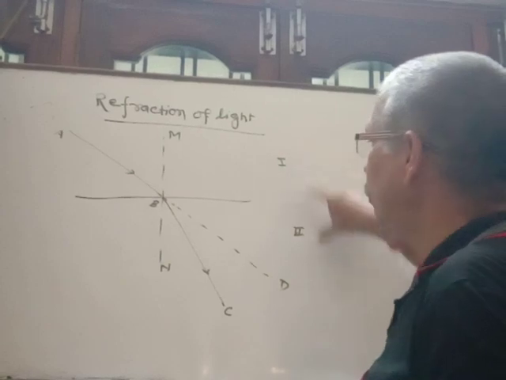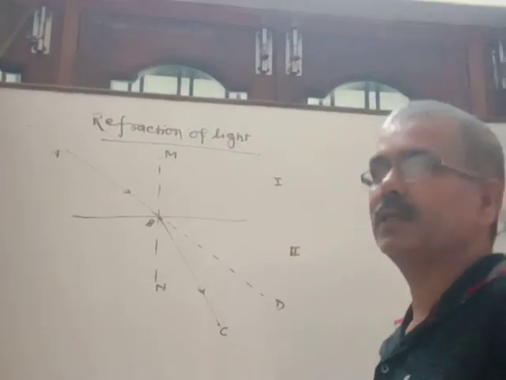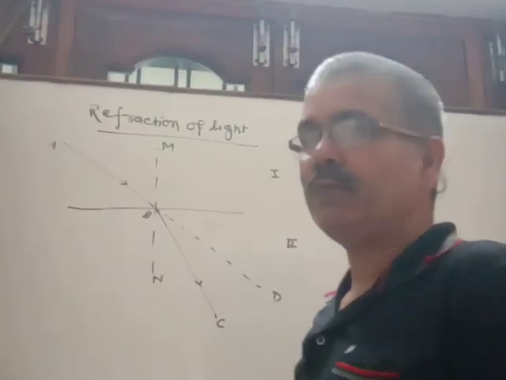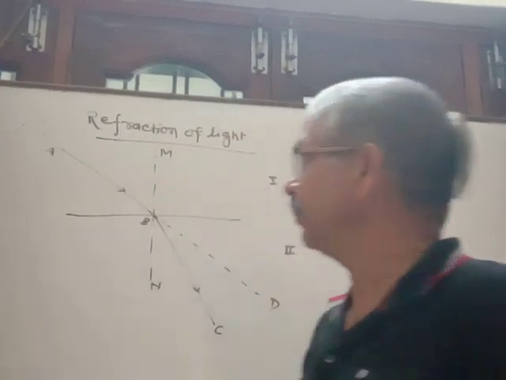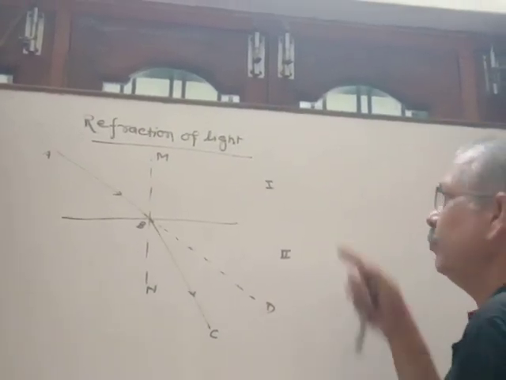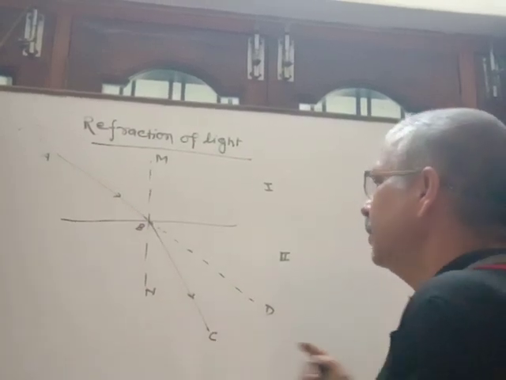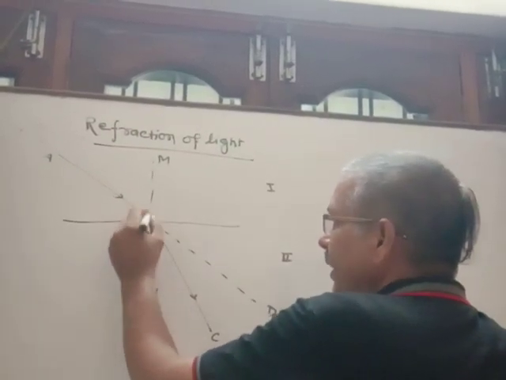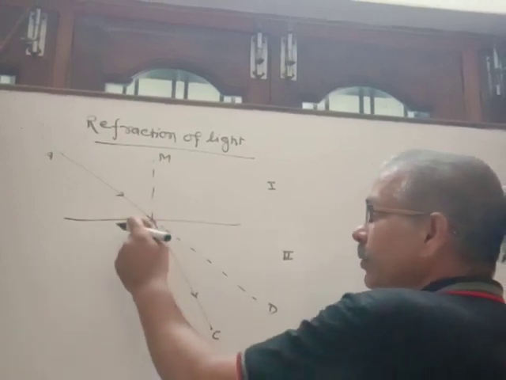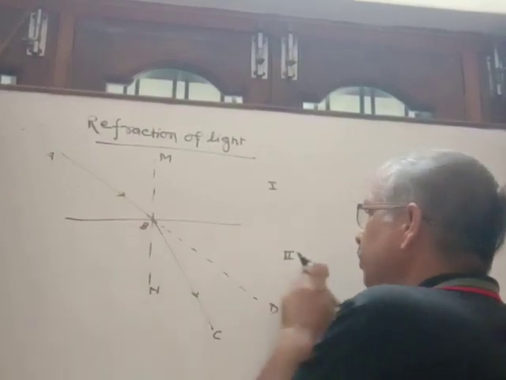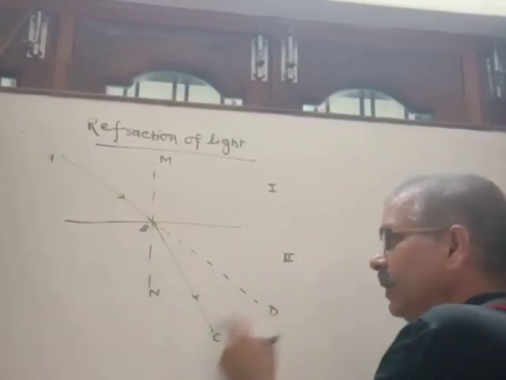So here we have two homogeneous media. Homogeneous medium means the medium which is uniform throughout. Such a medium is called a uniform medium. So here we have two media, first and second. Light travels from the first medium to the second. So after refraction, it moves along BC. It should go along BD, but due to the presence of the second medium, it moves along BC.